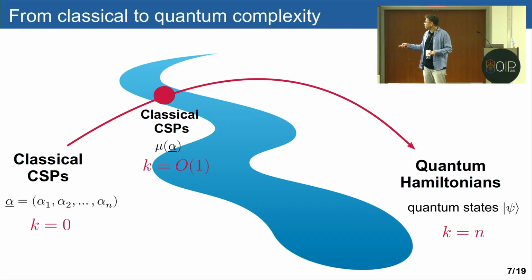This is what I will call quasi-quantum states. And I will show you that this case, first of all, is still classical, so everything here is still NP. But it is substantially different from the CSP case, and it is much closer to the quantum case, in the sense that the basic object on which we try to optimize is no longer a simple assignment, but instead a distribution, a classical distribution of assignments.